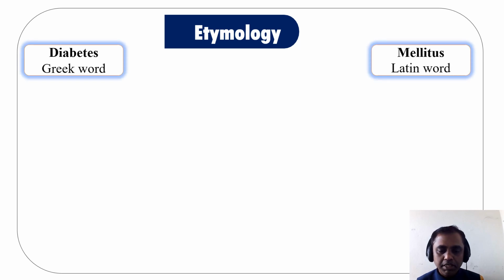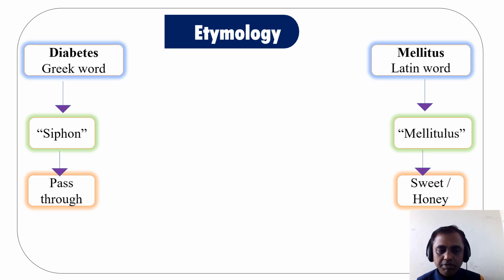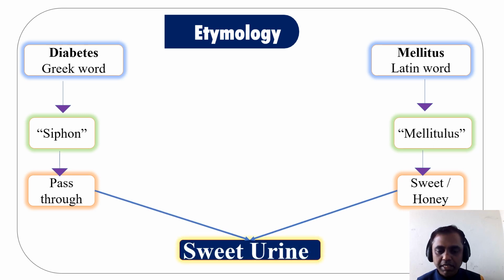So let us study the word meaning of diabetes mellitus. Diabetes is a word taken from the Greek, and mellitus is a word taken from the Latin. So these are the two words. The Greek word is siphon, and mellitus is the Latin word. The word meaning of diabetes is passing through, and the word meaning of mellitus is sweet, like honey. So the very simple understanding is that the patient passes sweet urine. That is the word meaning of diabetes mellitus.